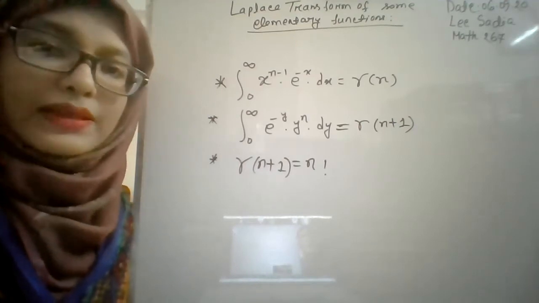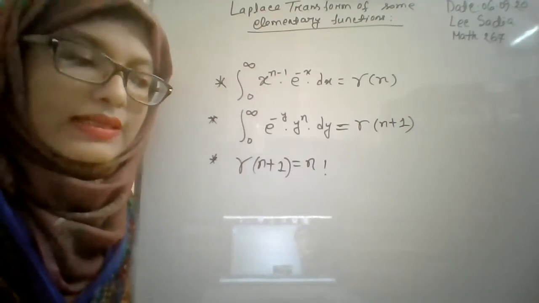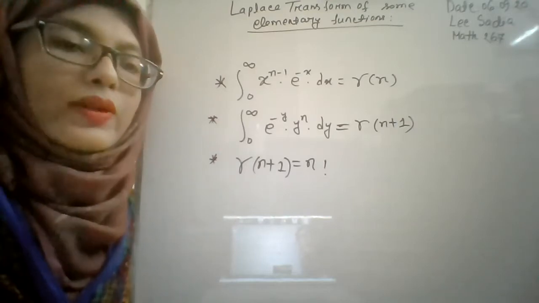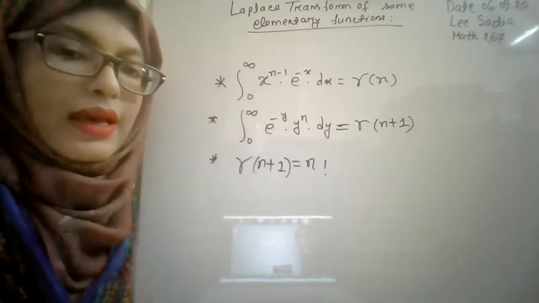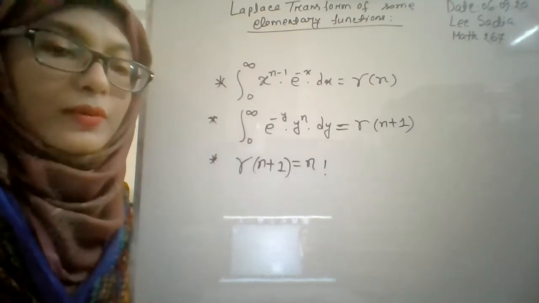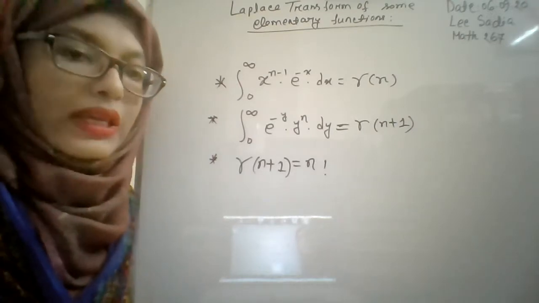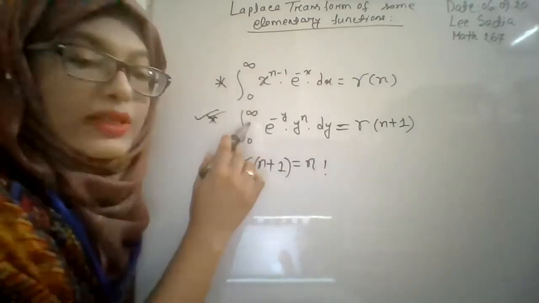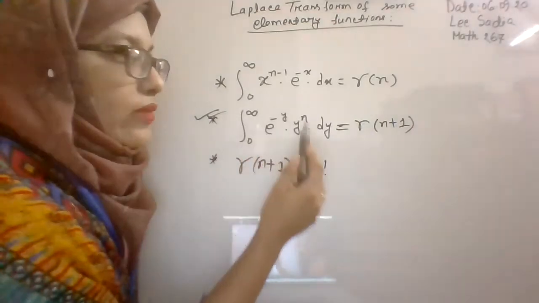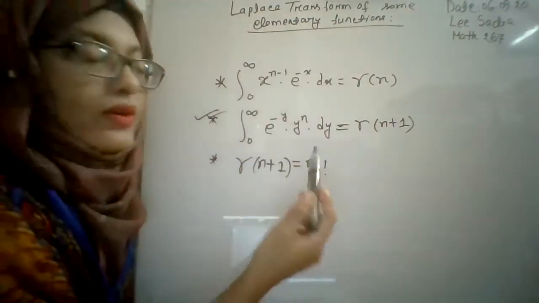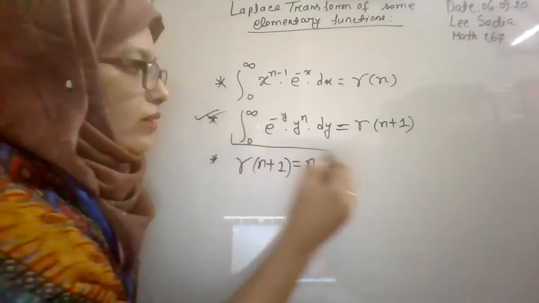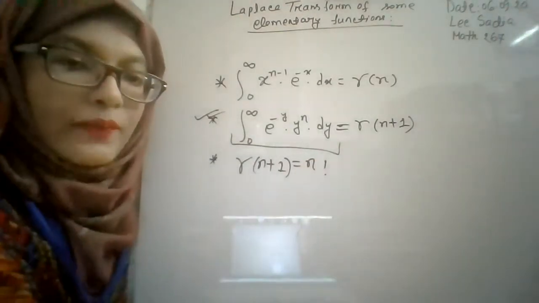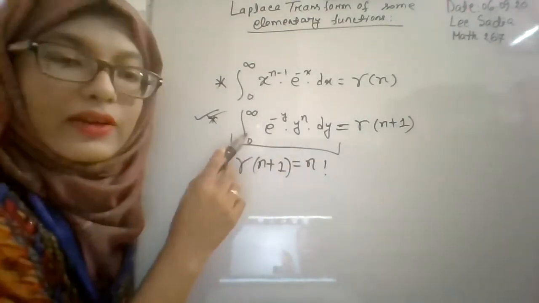Laplace transform of some elementary functions, and the results obtained from today's lecture we will use in further calculations. For completing the integration, we need one formula, that is the integral from 0 to infinity of e to the power minus y times y to the power n dy. For such an improper integral, there is a direct formula, that is gamma n plus 1. This is a property of the gamma function.